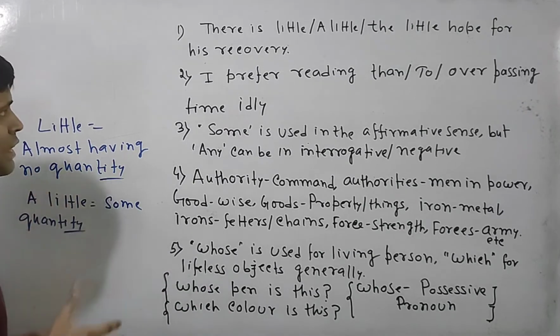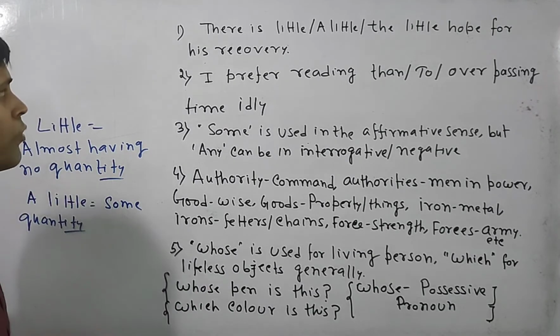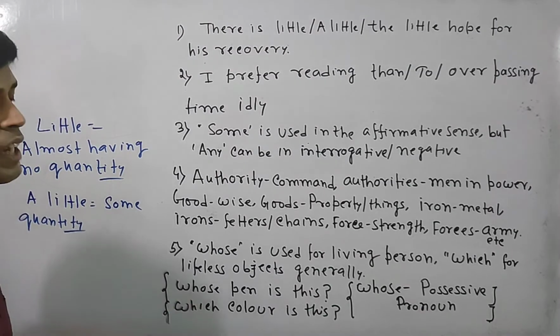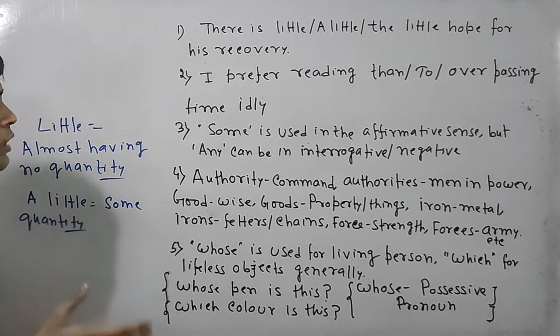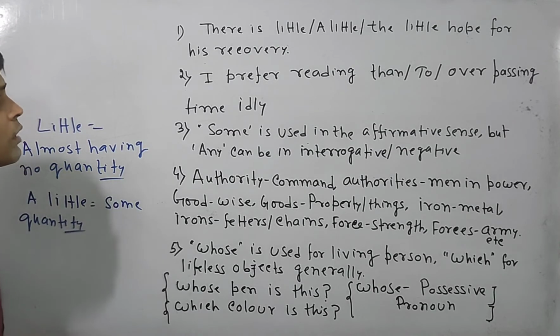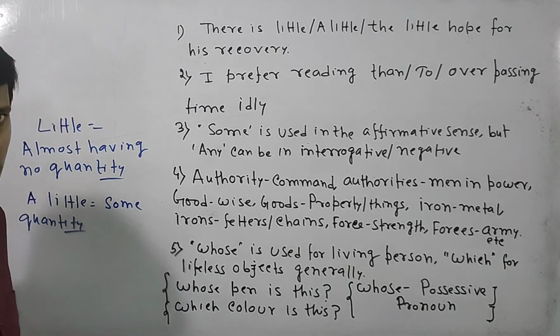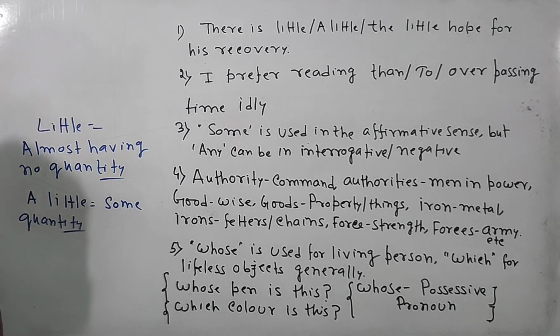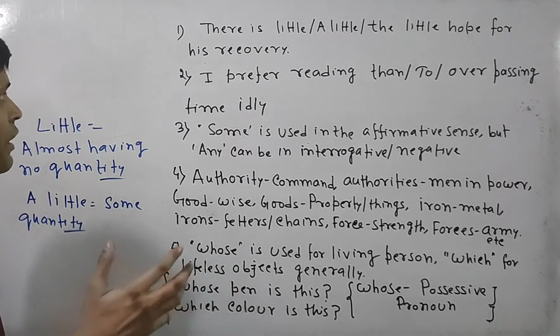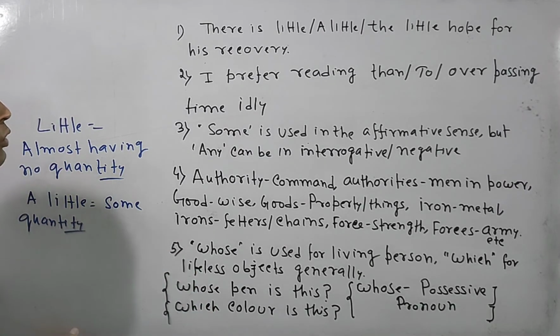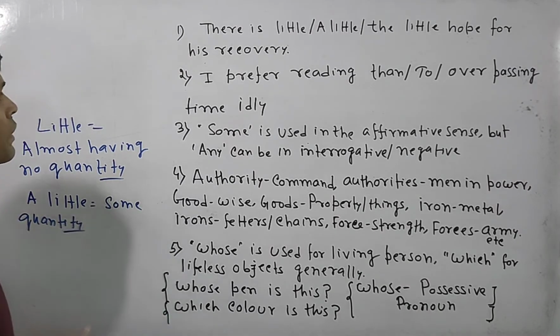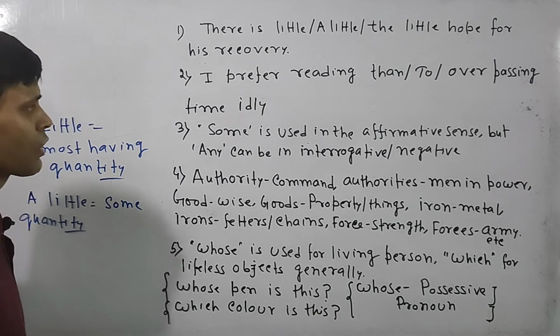So: there is little, or a little, or the little hope for his recovery. Little, a little or the little are all adjectives, but little means almost having no quantity, a little means having some quantity, and the little means all the little quantity. Now if I look over the question, the grammatical loop, there is little, a little or the little hope.